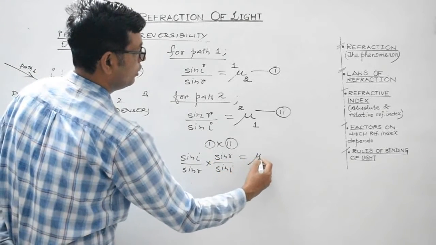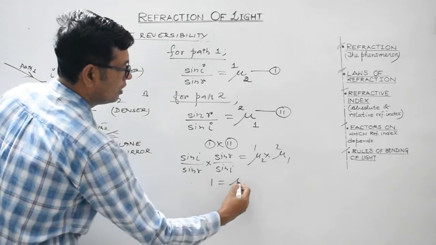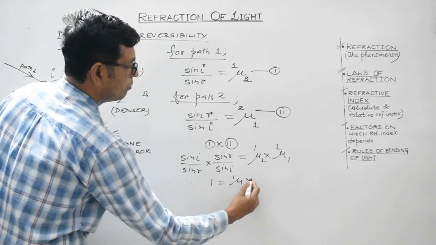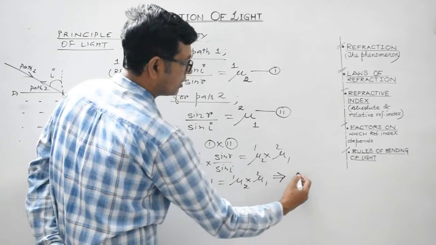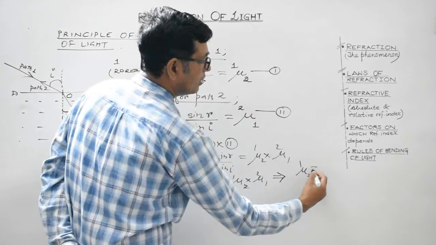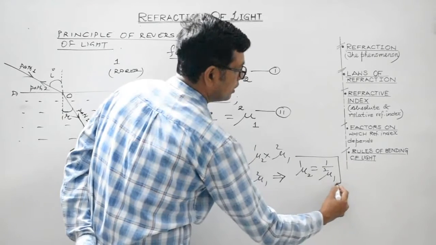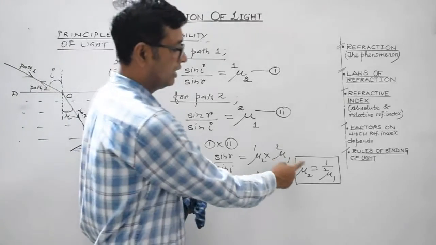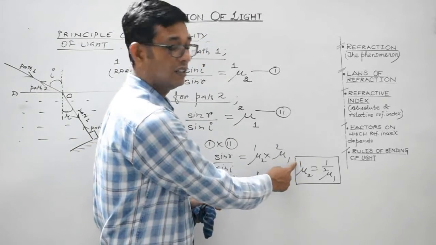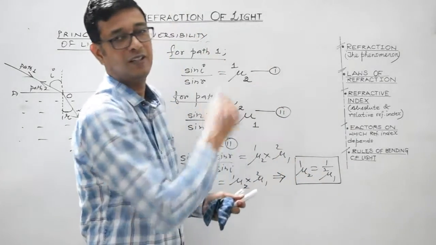It will be equal to mu 21 multiplied by mu 12. So the left side is 1, and 1 equals mu 21 multiplied by mu 12. So we get a very important result: mu 21 is equal to reciprocal of mu 12. This is a very important concept, right? So refractive index of medium 2 with respect to medium 1 is equal to reciprocal of refractive index of medium 1 with respect to medium 2.